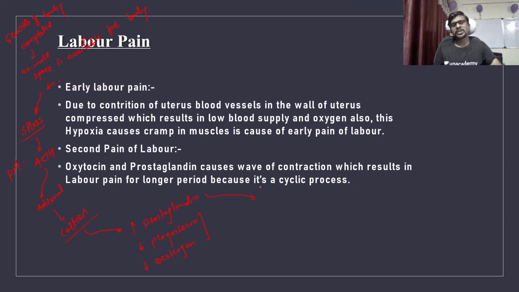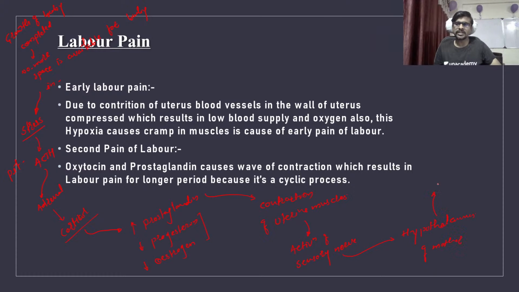Prostaglandin is actually responsible for the contraction of uterine muscle. Okay, so this contraction of uterine muscle results in the activation of the sensory nerve. This sensory nerve gives a signal to the hypothalamus of the mother.